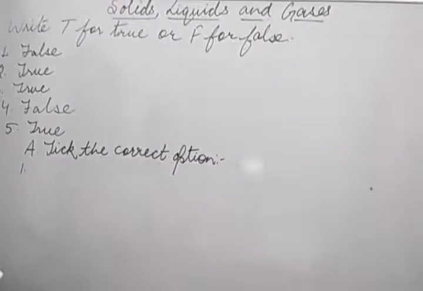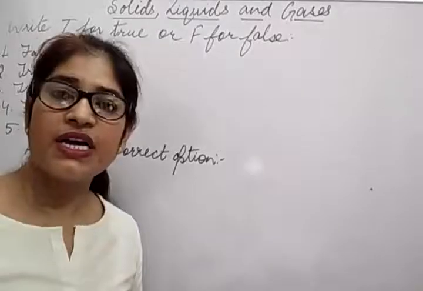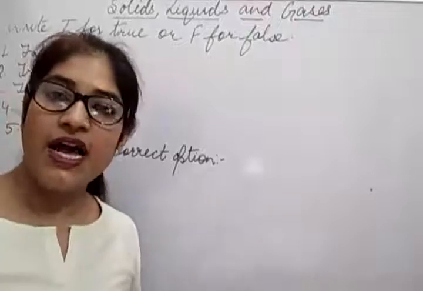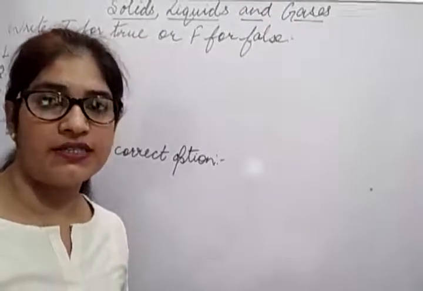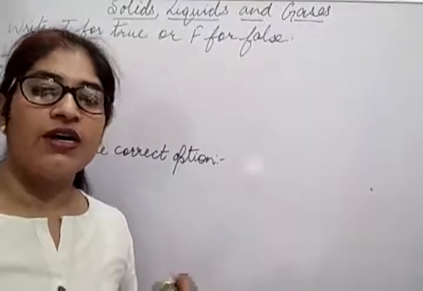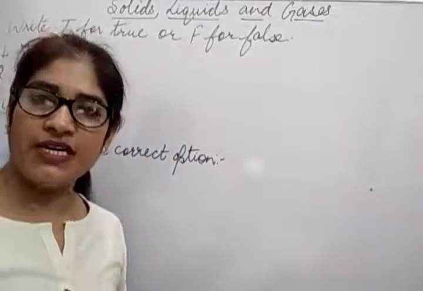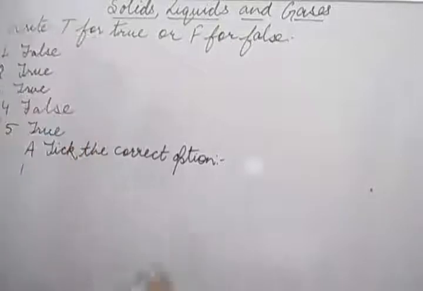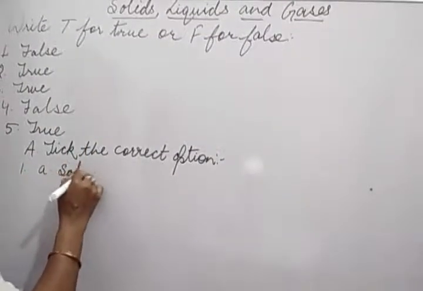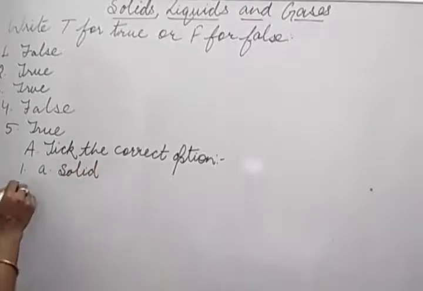First question, brick is an example of solid, liquid, gas or ice. Yes, brick is an example of solid because it has fixed shape and size. So you can tick solid. I am writing here, you can tick.